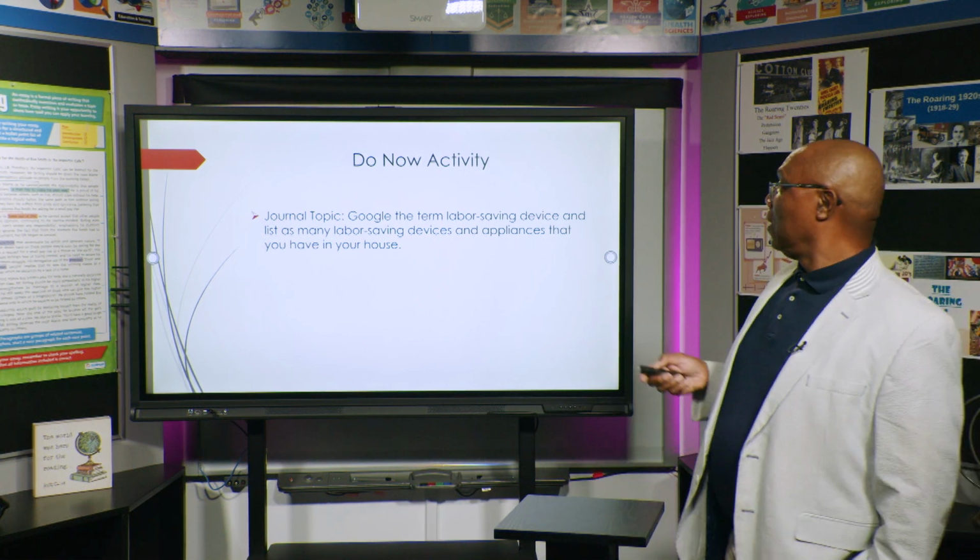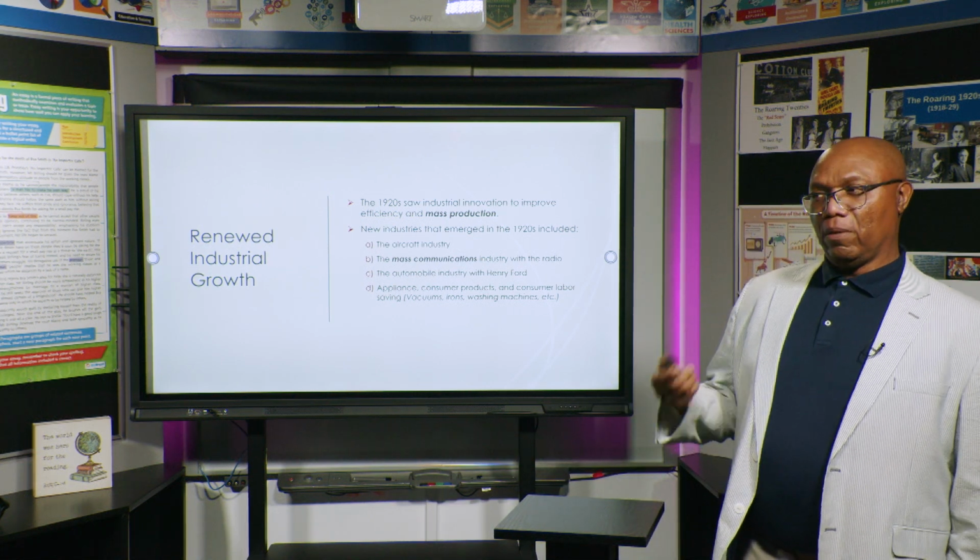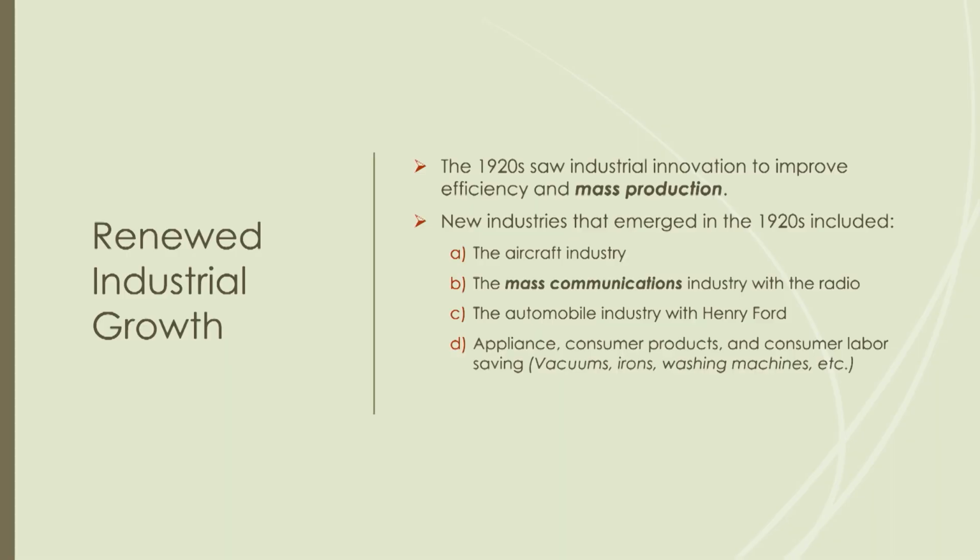either around the house or even around the workplace. What we're going to do is jump into the lesson and look at some of the things that resulted from the 1920s prosperity. The 1920s saw industrial innovation to improve efficiency and mass production. New industries that emerged in the 20s included the aircraft industry, the mass communications industry with radio, the automobile industry with Henry Ford, and appliances and consumer products like vacuums, irons, washing machines, et cetera. Those are some of those labor-saving devices that we talked about in the Do Now activity.